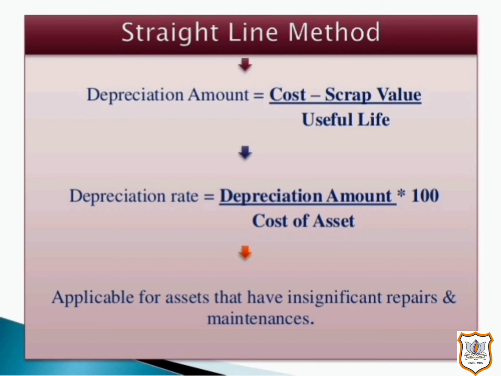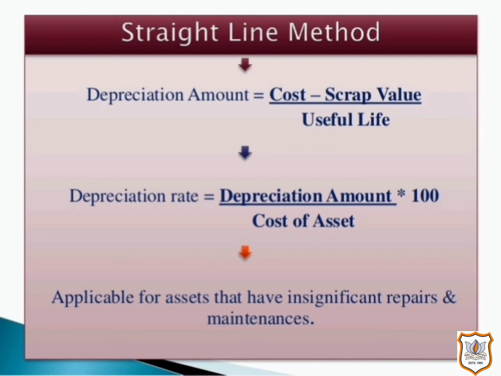It is a simple method for calculating the depreciation. Then in this method, assets can be depreciated up to the estimated scrap value or zero value. Then in this method, it is easy to know the amount of depreciation. The next point, every year the profit and loss account is debited by the same amount of depreciation. So there is the same effect on the profit and loss account every year.